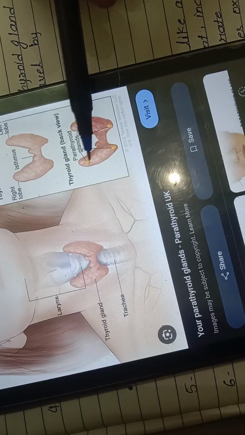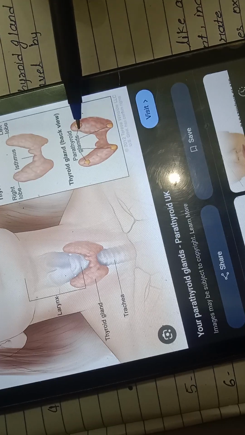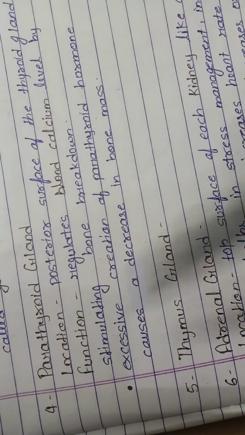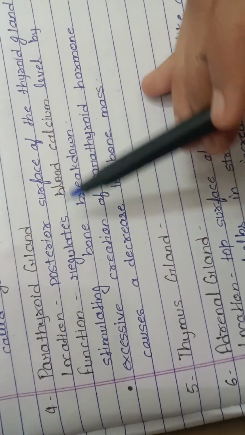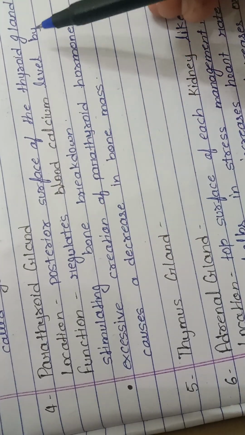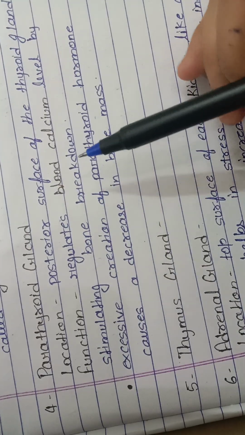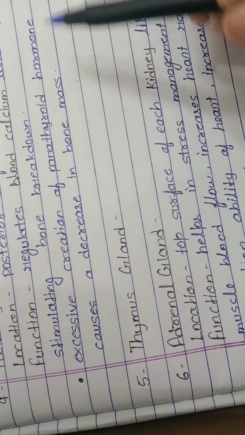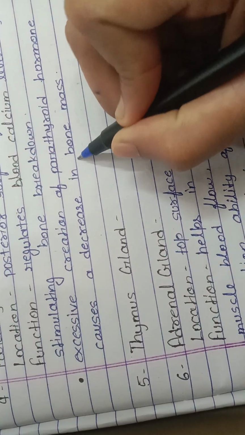Then the parathyroid gland is located on the posterior surface of the thyroid gland. Function. The parathyroid glands regulate blood calcium level by stimulating bone breakdown. Excessive secretion of parathyroid hormone causes a disease with loss of bone mass.